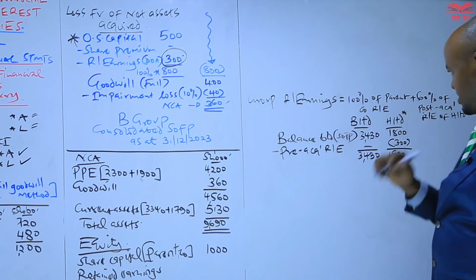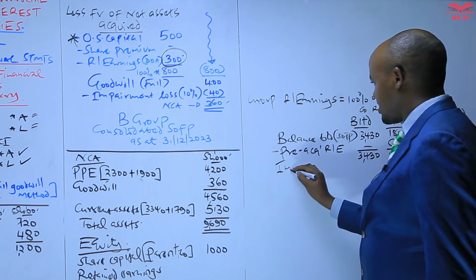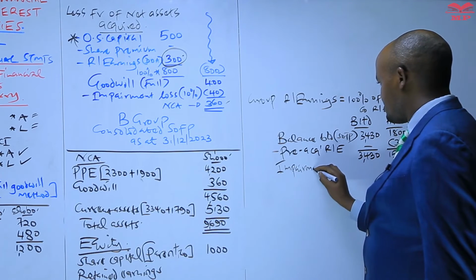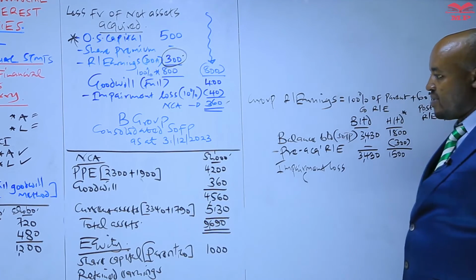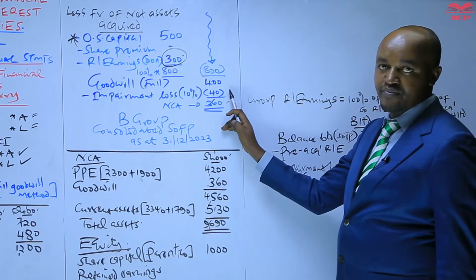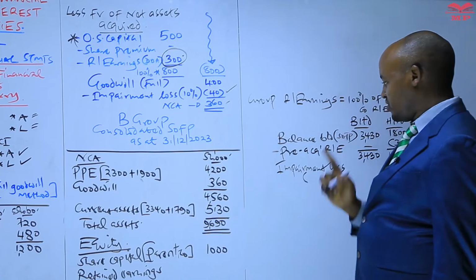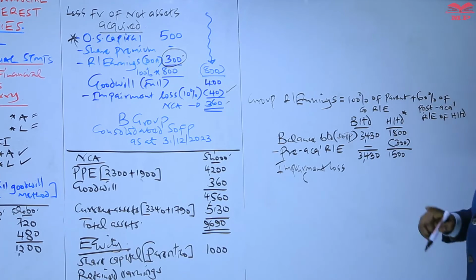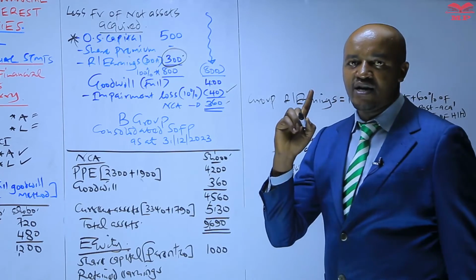And then there is something also which we come and adjust here, and that is the impairment loss. Remember this particular goodwill which you have computed here, we are told it was 10% impaired. So we compute the impairment loss which is to be allocated to the parent company goodwill.